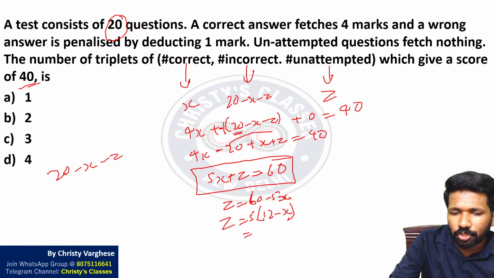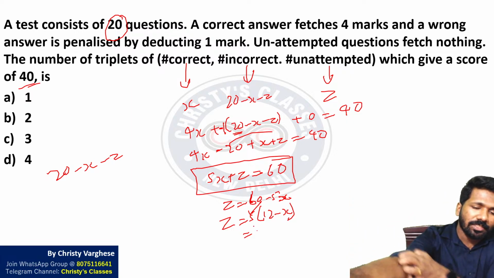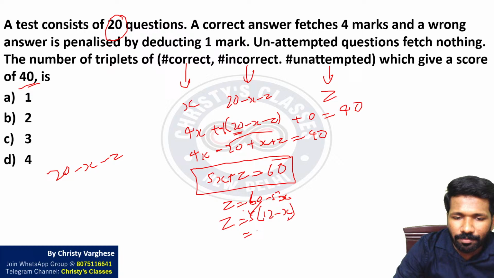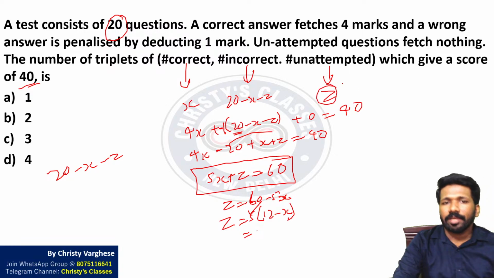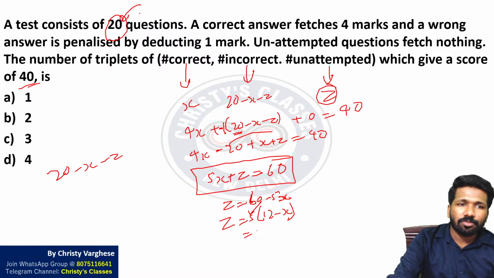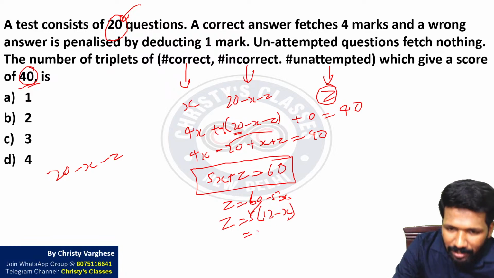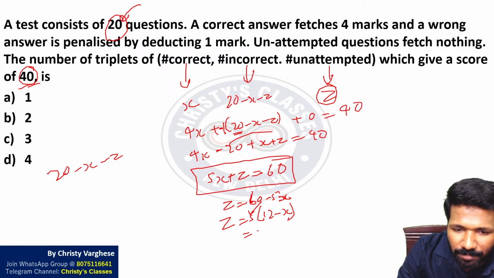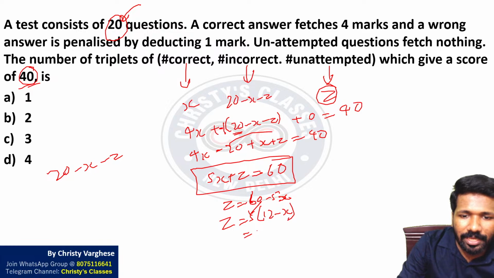That is, z should be a multiple of 5. Z should be a multiple of 5 means which all are the multiples of 5? Z is the number of unattempted questions. Maximum unattempted questions could be 20, but if it is 20, we will not get 40 marks. So what are the multiples of 5 below 20?